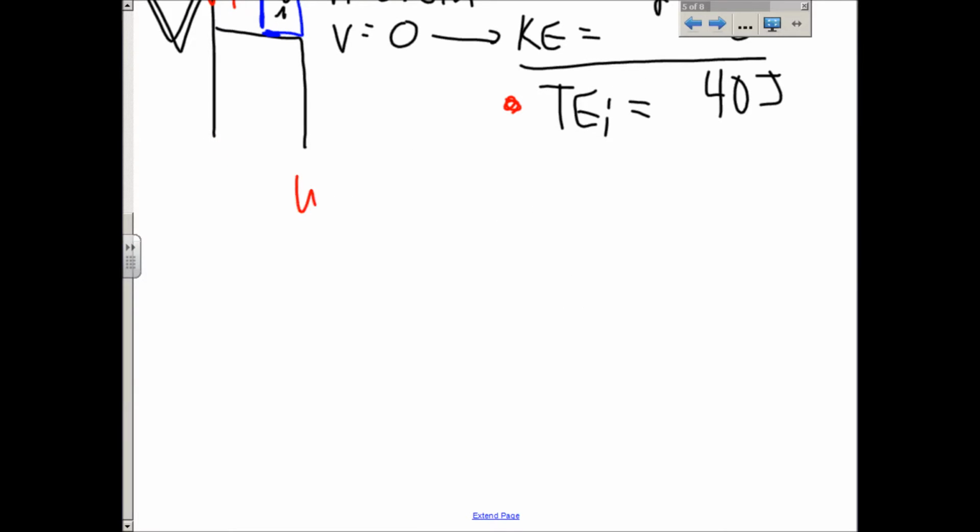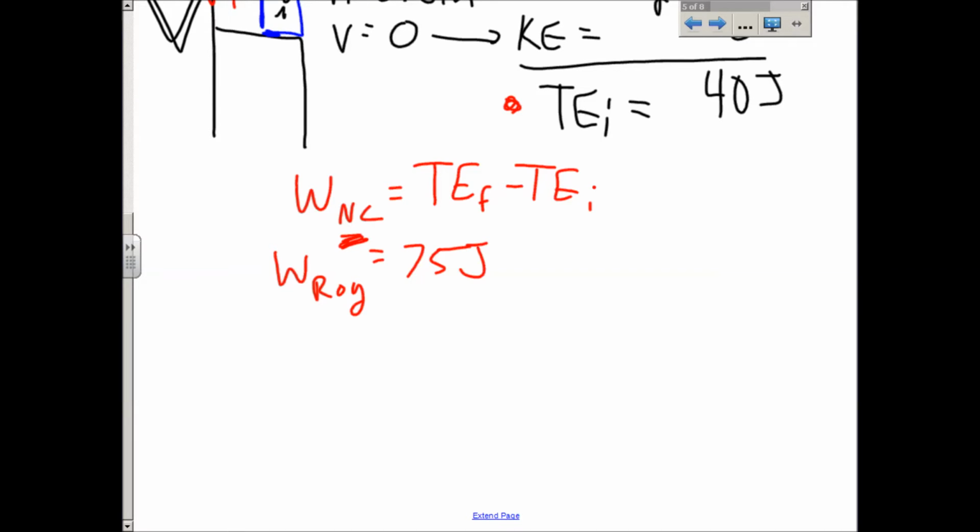So to find our work, the work done by non-conservative forces, the work done by Roy, is the change in total energy. So the work done by Roy, because he's our non-conservative force, is 75 joules, what we ended up with, minus 40 joules, what we began with, and you get 35 joules.